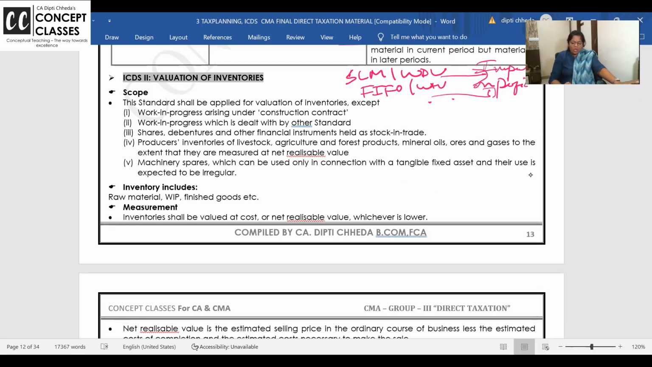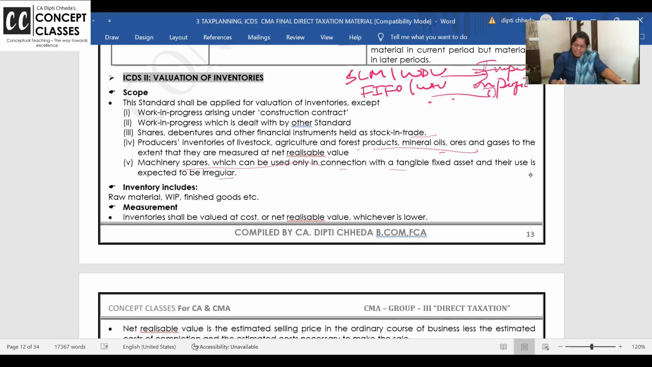Now, this is not applicable to everything. Valuation of inventory is applicable for your stock, your current assets, but it's not applicable for construction contracts because we have a separate ICDS for that. Work in progress is dealt with under other standards. Shares and debentures, because we have ICDS 8 for that. Producers' inventory, livestock and all: for this there is no separate ICDS, but they are just valued at NRV. And machinery spare parts and all this is discussed in the ICDS for your fixed assets, ICDS 5.